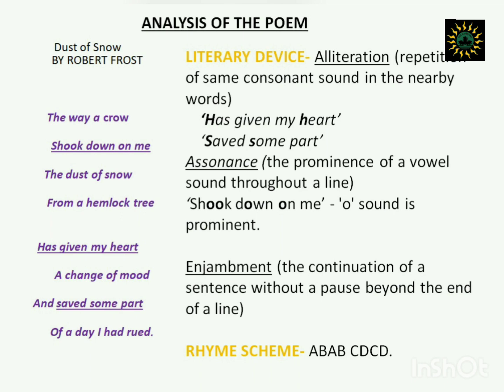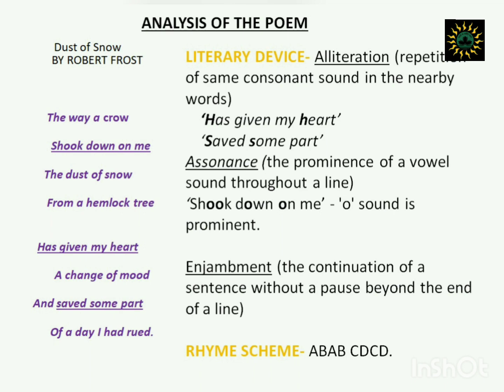The third literary device that we have here is enjambment. Now, what is enjambment? Enjambment is the continuation of a sentence without a pause. And when I say without a pause, which means no comma, no question mark, no full stop, anywhere in between the poem, except with one full stop at the end.